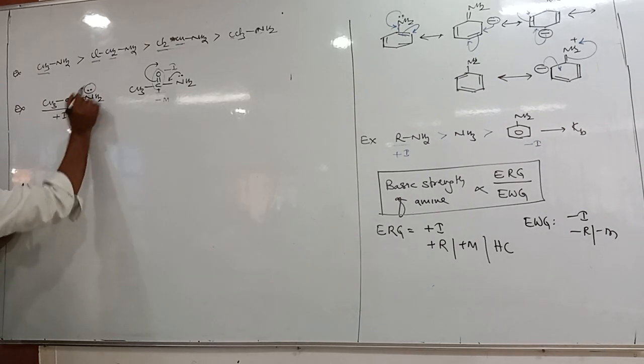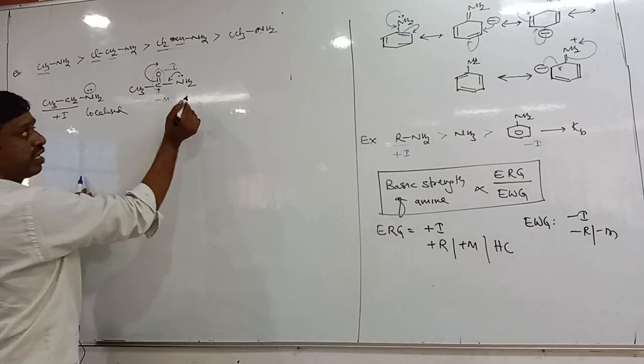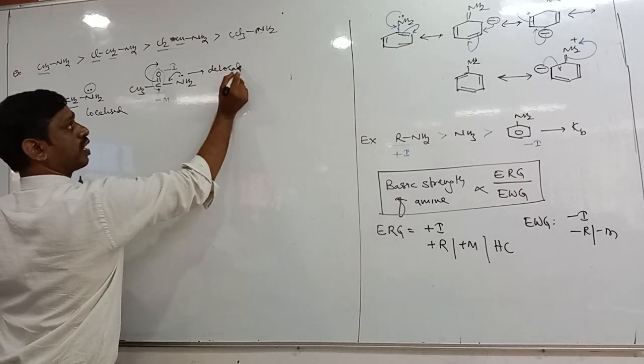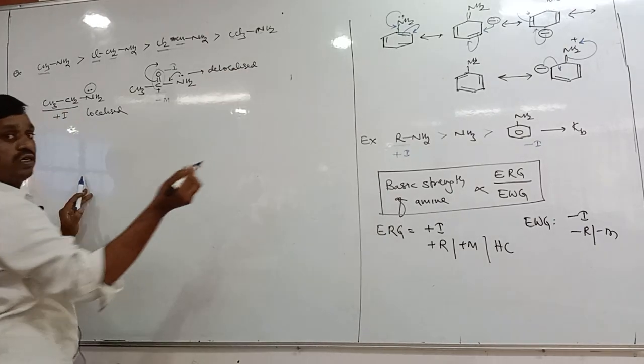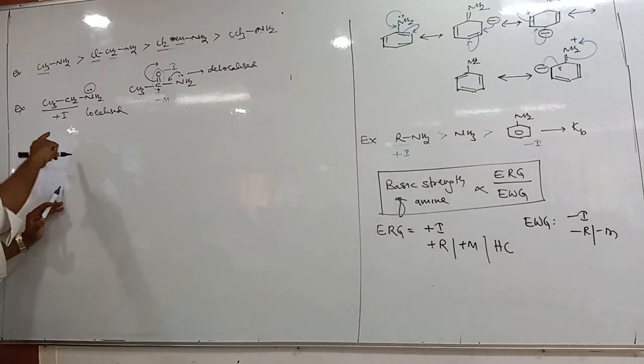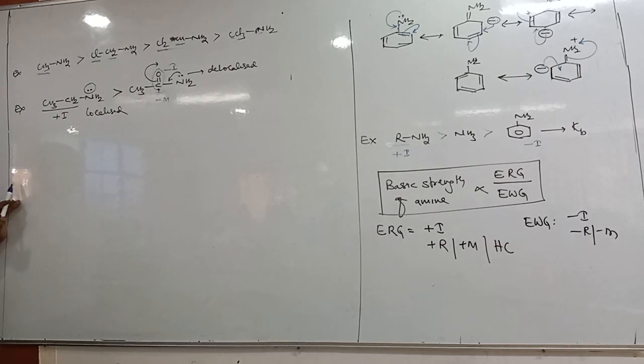So this lone pair is localized. Okay, here lone pair is there, but this is what? It is delocalized. Okay, so the meaning of delocalized is they are not available to donate. They are involved in the resonance. So here resonance is possible. So therefore, now tell me, among these two, which is more basic? Ethylamine is more basic. Okay, in this way you should identify. Okay, next one more example.